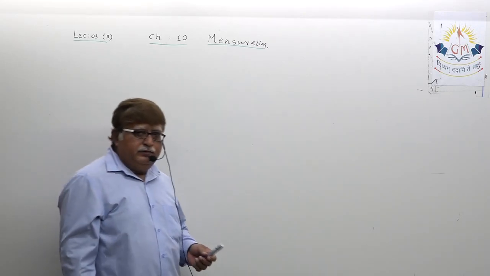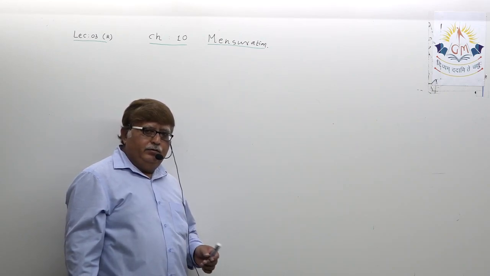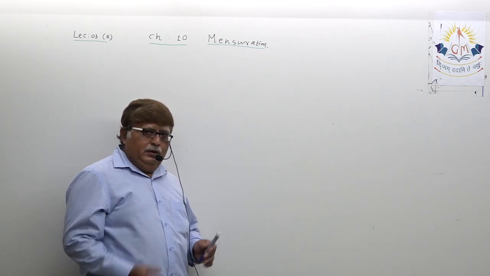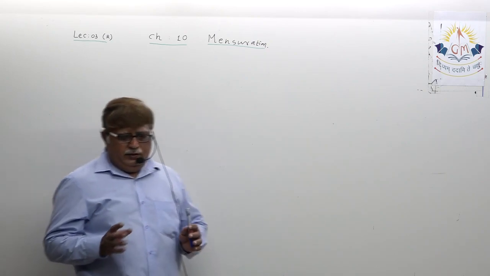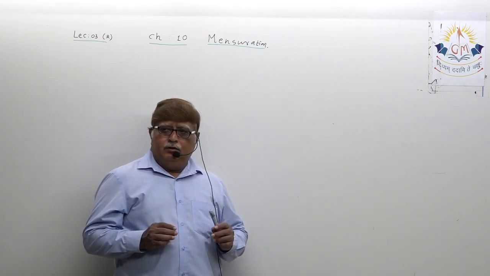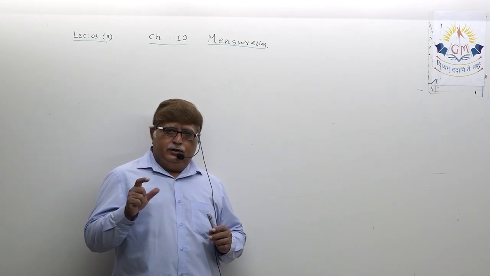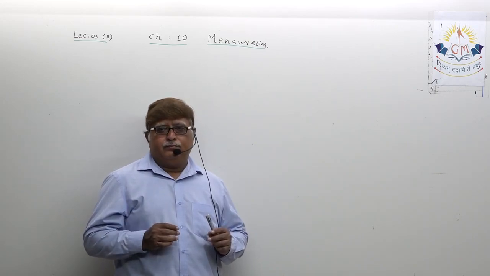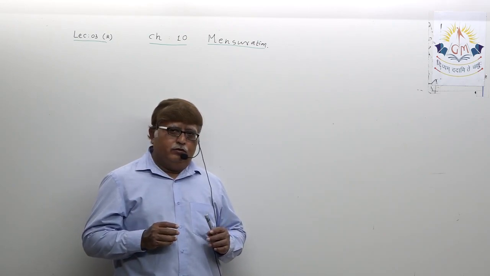Okay, what we are going to do, we'll write one example here and we will try to solve the example. You all know that an example involving diagrammatic representation needs 3 steps to solve.